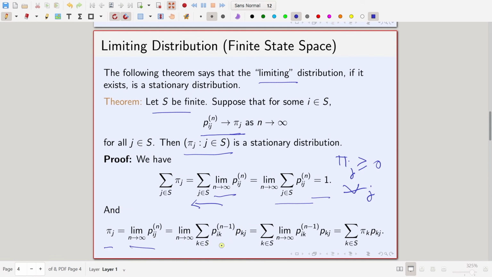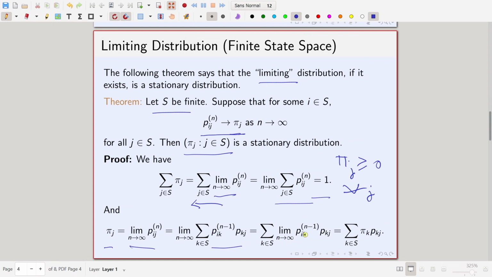Now, here we are basically using the Chapman-Kolmogorov equation. So, Pij^n I can write as sum over k in S Pik^(n-1) times Pkj. So, this is nothing but just the Chapman-Kolmogorov equation. But now, since this is a finite sum, I push the limit inside. So, limit n going to infinity Pik^(n-1) times Pkj, but it does not matter whether it is n minus 1 or n.